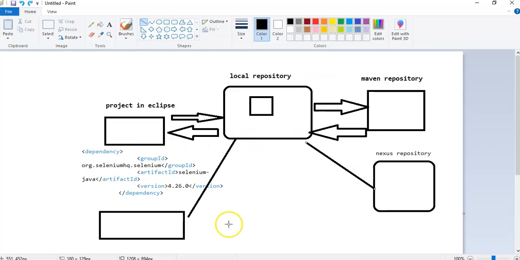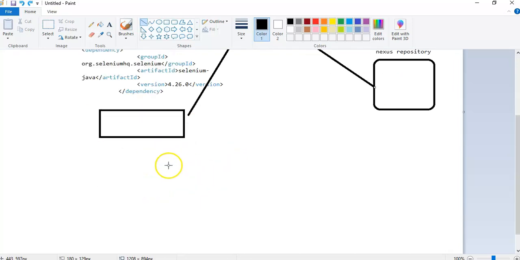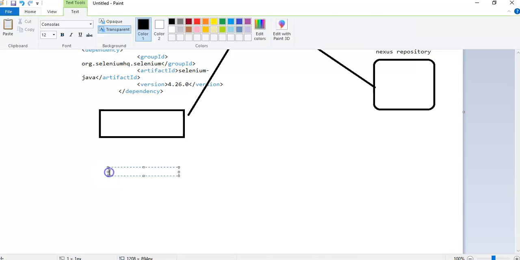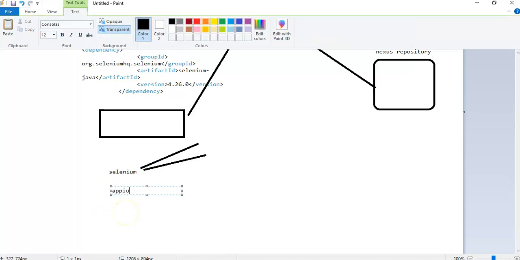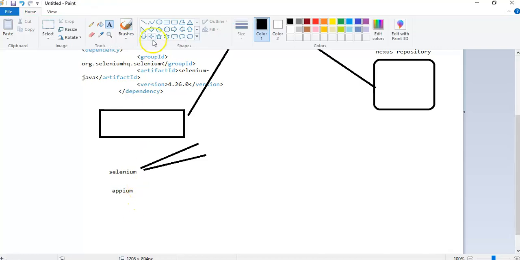Suppose Selenium Java internally contains the Chrome dependency, Firefox, and so on. Then if we add Appium, it also contains the driver jars, and both are there in the same project.